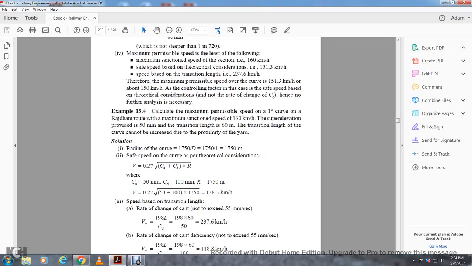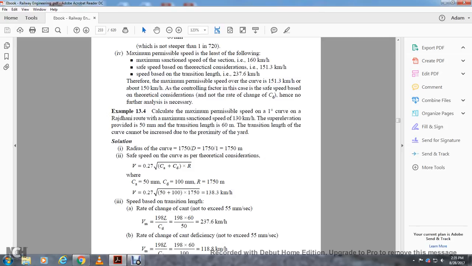The radius of the curve is 1750 divided by D, which is 1750 divided by 1, 1750 meters. Speed on the curve from theoretical consideration: velocity equals 0.27 times the square root of (cant plus cant deficiency) times R. Cant is equal to 50 millimeters, maximum cant deficiency is 100 millimeters, radius is 1750 meters. Velocity is 0.27 times the square root of 150 times 1750, equal to 138.3 kilometers an hour.